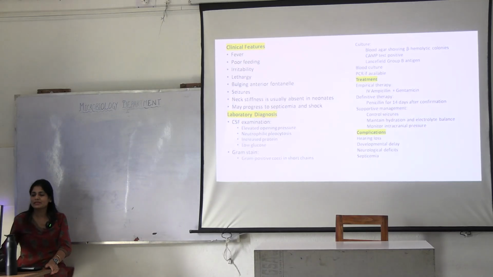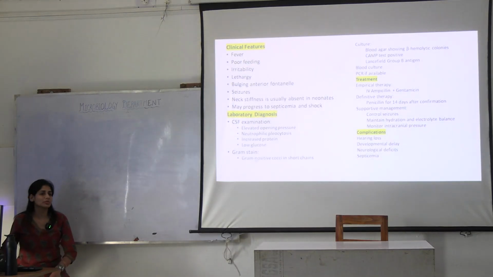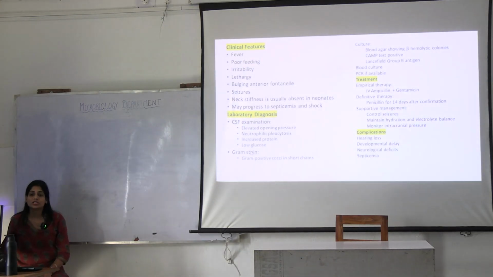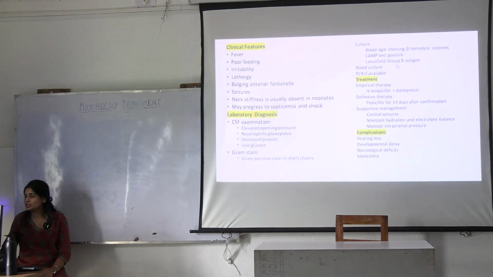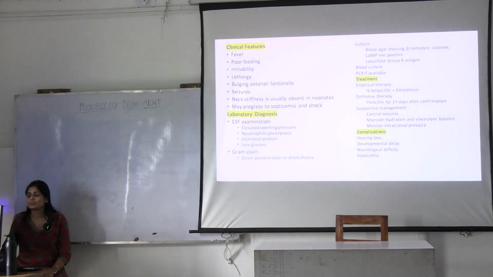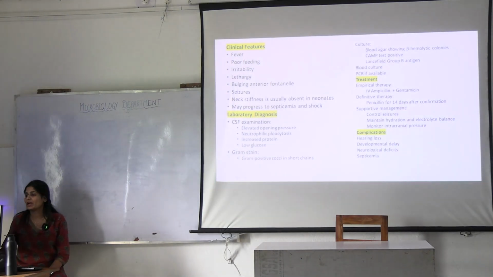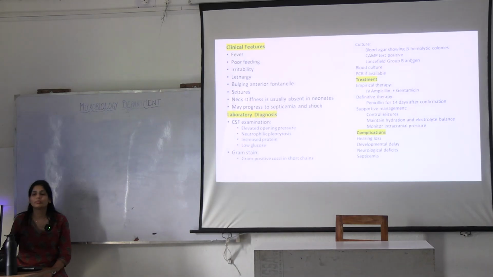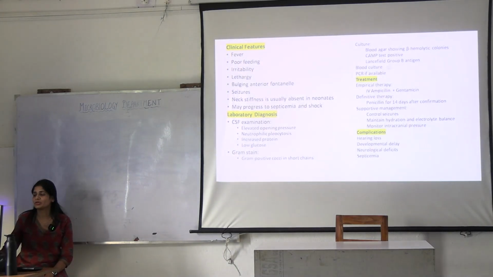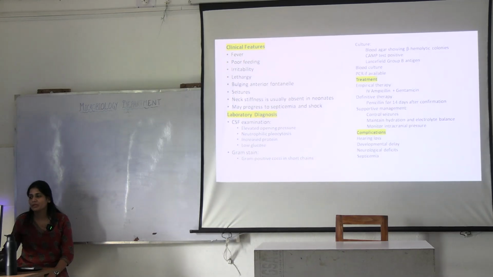It all remains the same. What will you see in Streptococcus agalactiae? Short chains, gram-positive cocci in short chains. Blood agar will show beta hemolytic colonies, you told. CAMP test is positive, Lancefield group B antigen. This is based on carbohydrate C antigen. Then PCR you can go for, you will go for blood culture. In culture, you will see this.